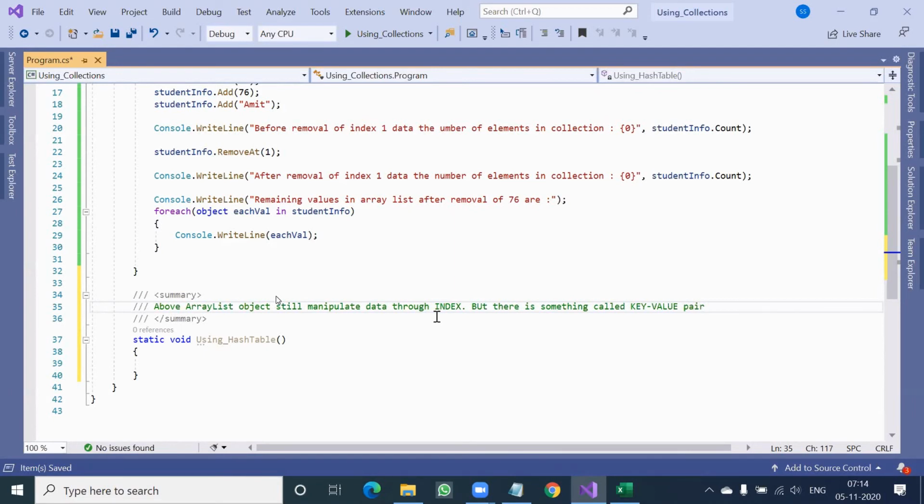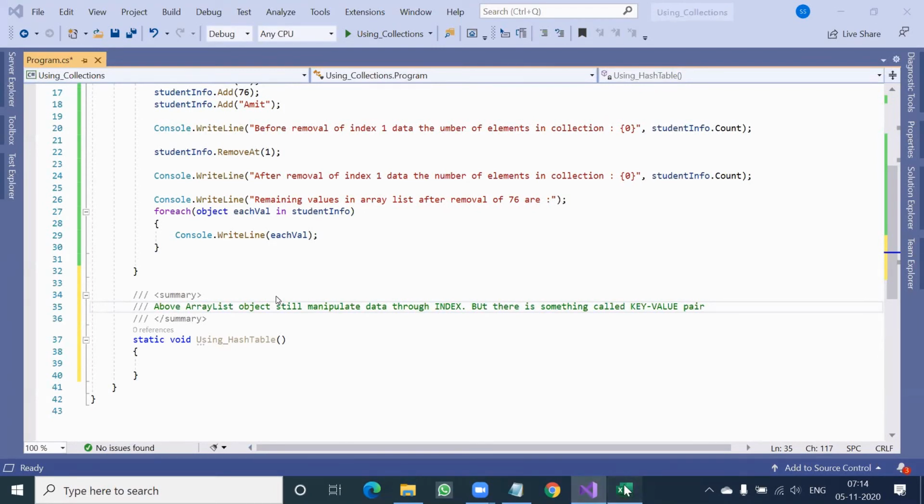Key value pair means something like roll 20, name Amit, marks so and so. You can have that also. So hash table indicates that you can put some key versus value.